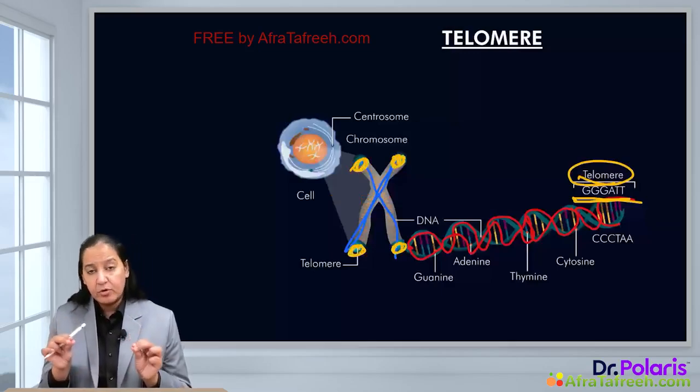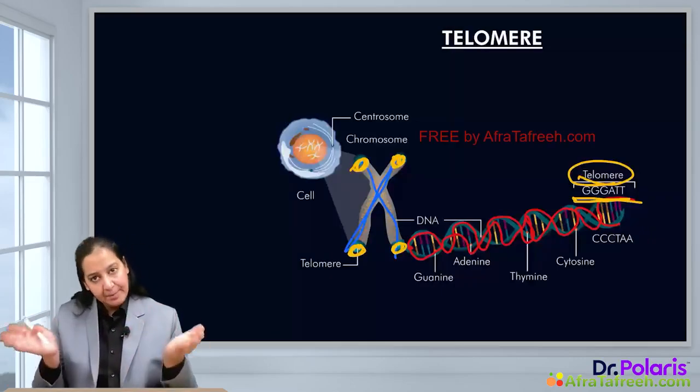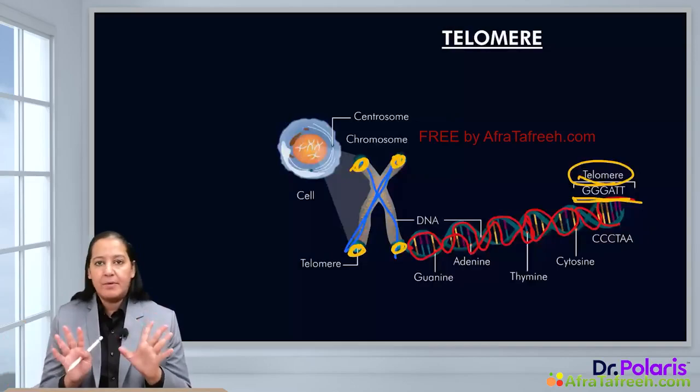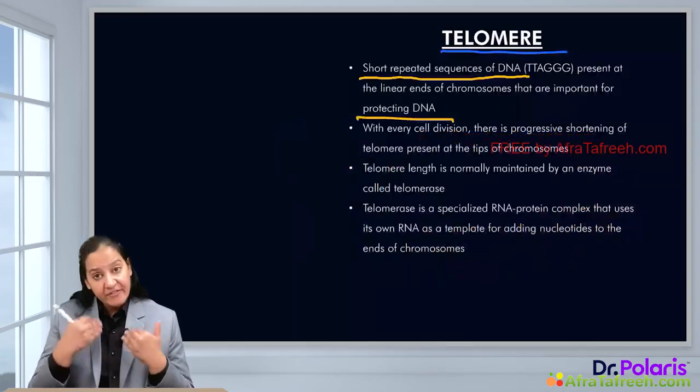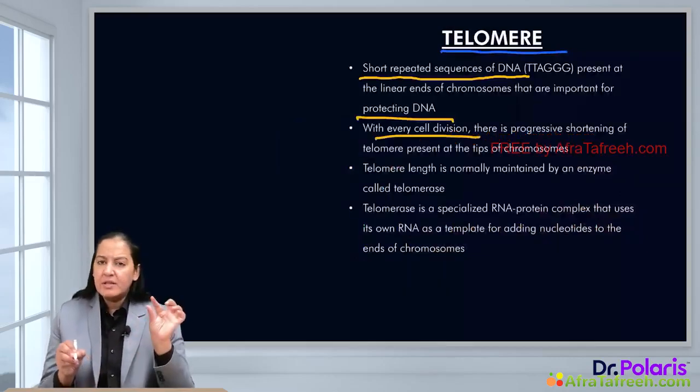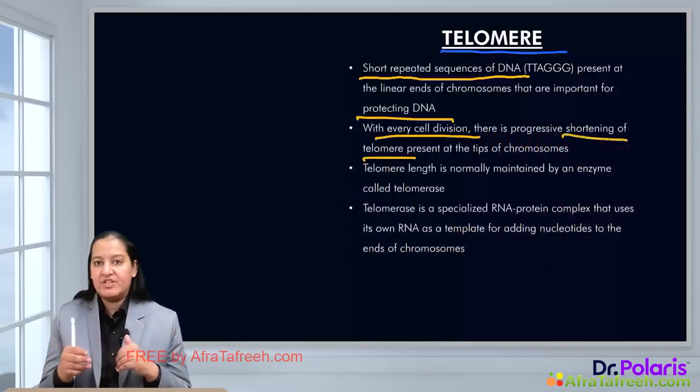At the ends of the chromosome, at both ends of all chromosomes, these telomeres are present and they protect the chromosome. That is about the telomere. These are repetitive segments. Now the thing is that with every cell division, there is a small shortening in the length of this telomere.